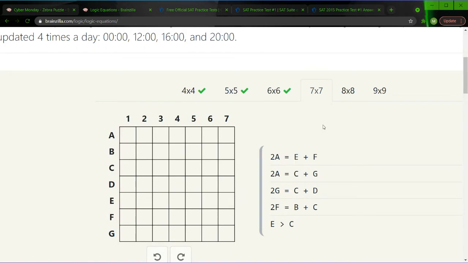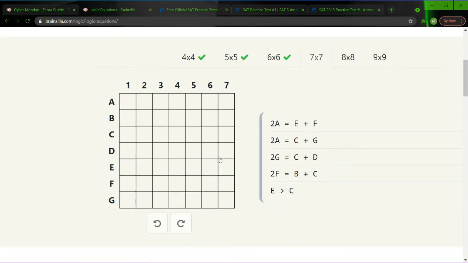Now we're moving on to the 7 by 7, right? And off the bat, we noticed E plus F is equal to 2A, or E plus F is even, so either E and F are both even or E and F are both odd. Further, let's go with 2A is equal to C plus G. One thing to note is that we can equate these two top equations, though that's not going to be of use yet. So we know E and F are even and C and G are even.